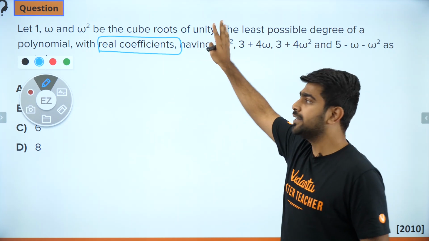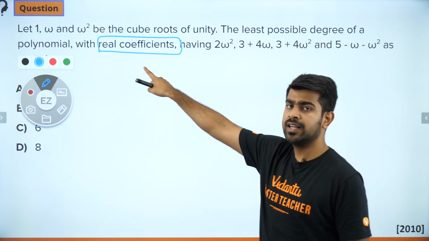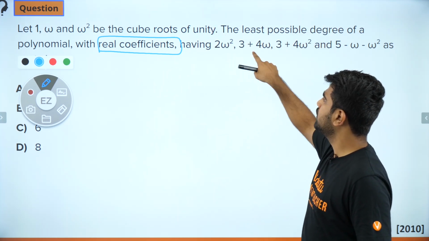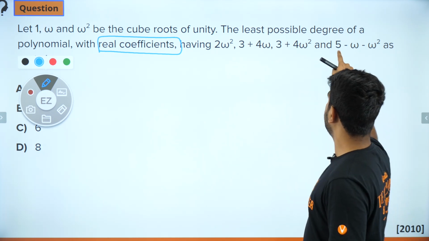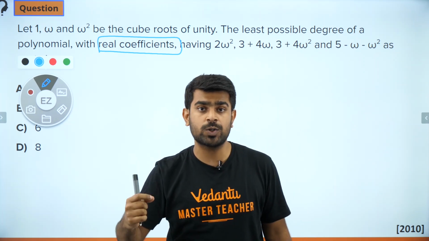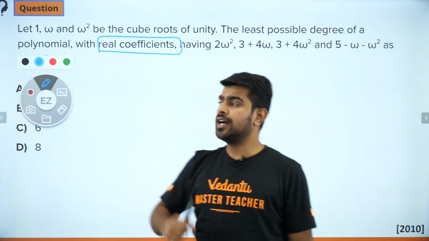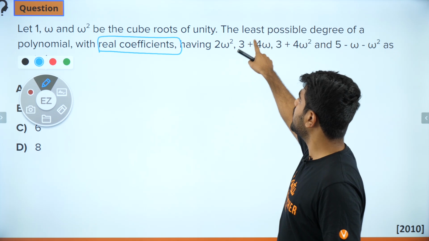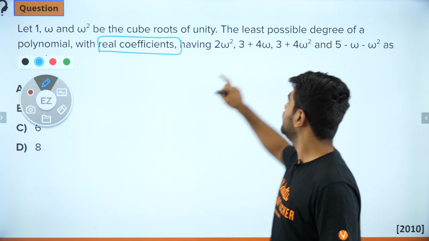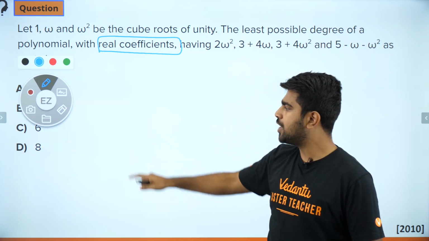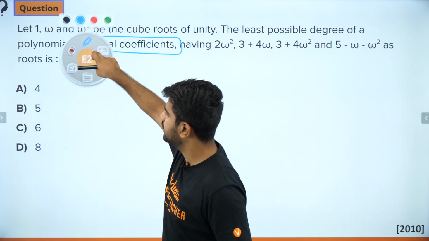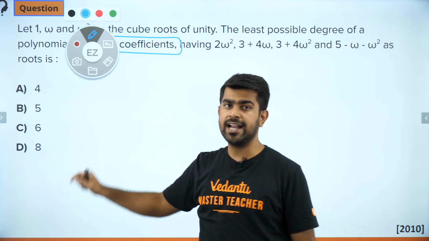Now, this real polynomial which I have has 2 omega square, 3 plus 4 omega, 3 plus 4 omega square and 5 minus omega square as the roots. Now I need to find the polynomial with least possible degree. Think about it and then solve it. So you have the options over here. Let me just show it. You have 4, 5, 6 and 8.